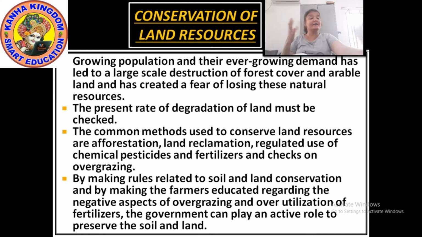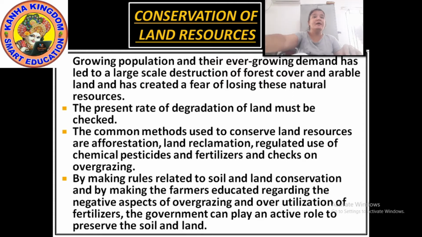Overgrazing means the repeated grazing of animals on the land should not be done. That is also one thing that makes the land infertile. Okay, so these are the common methods by which we can conserve the land resources. We can bring the land back to use.